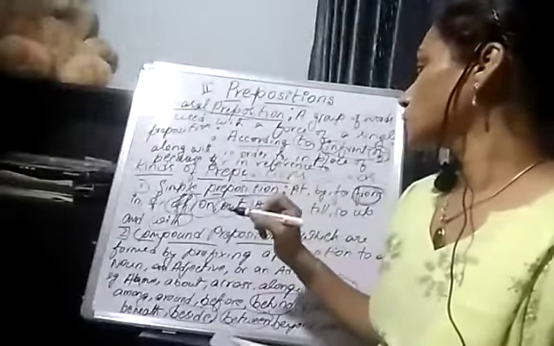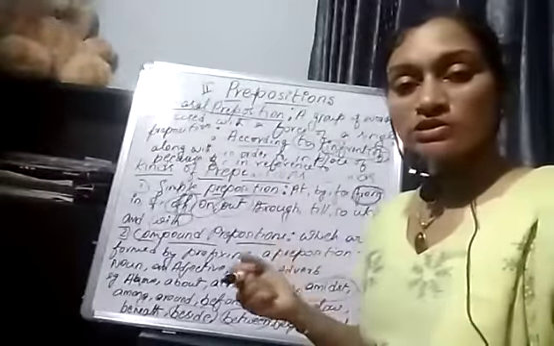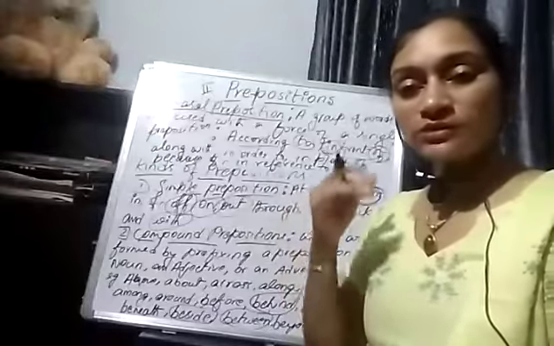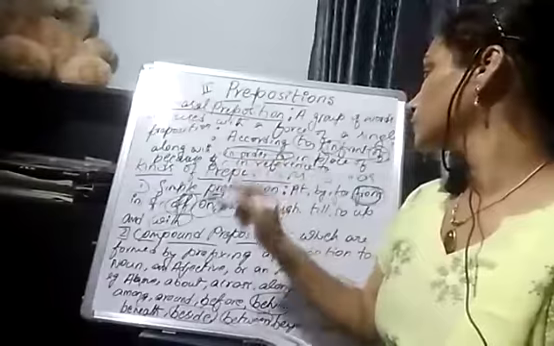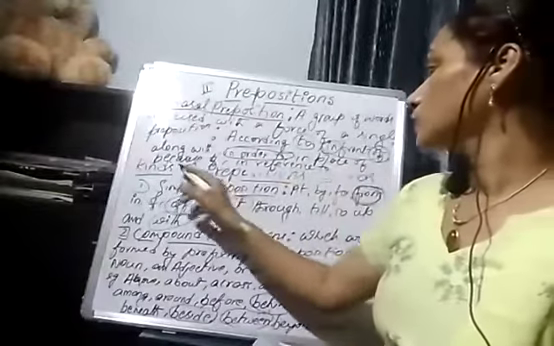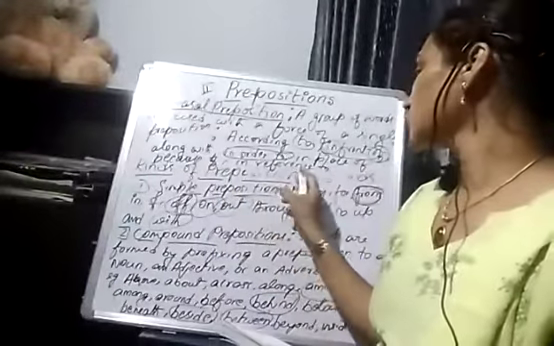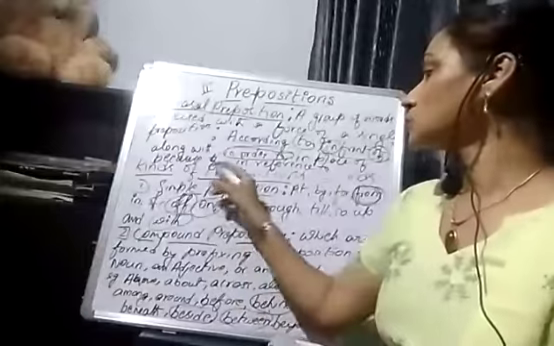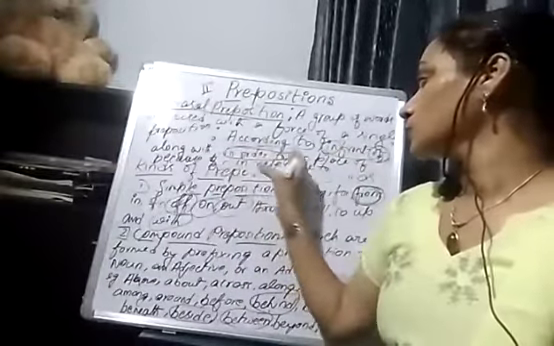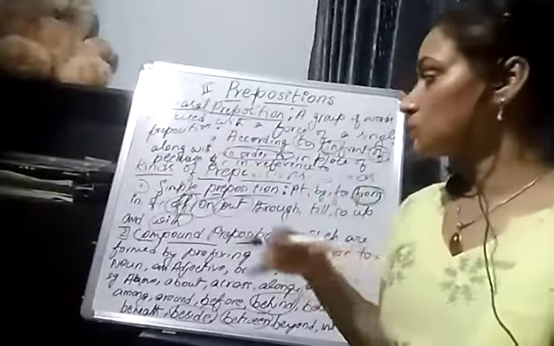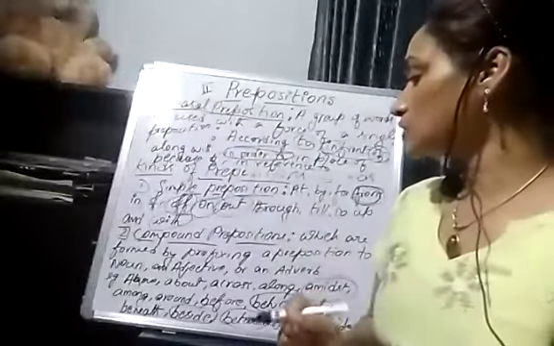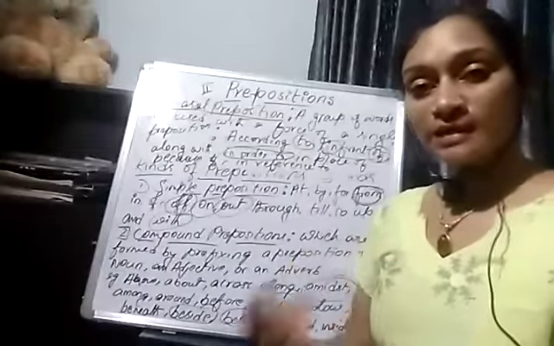In order to punish the culprits, the court took such and such action. In order to. In place of. Because of. In reference to. So these are a few more words. I will give you thorough notes about these three kinds of preposition with examples.